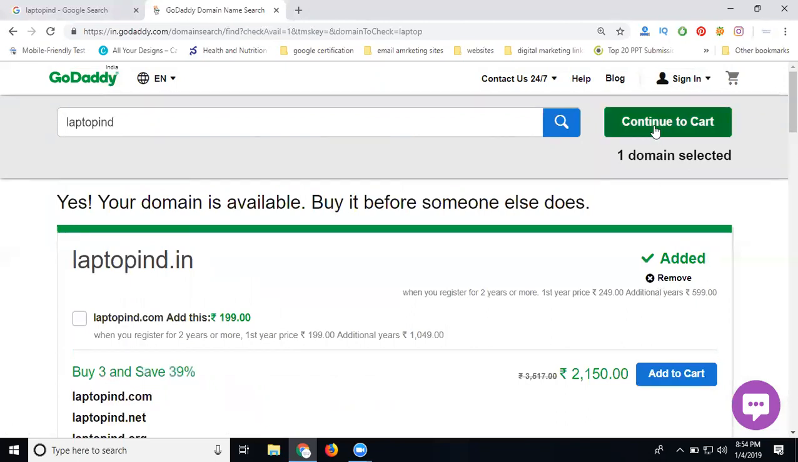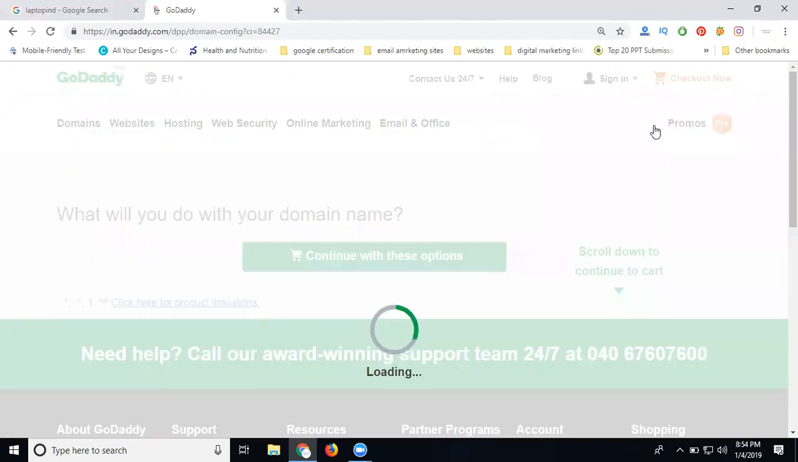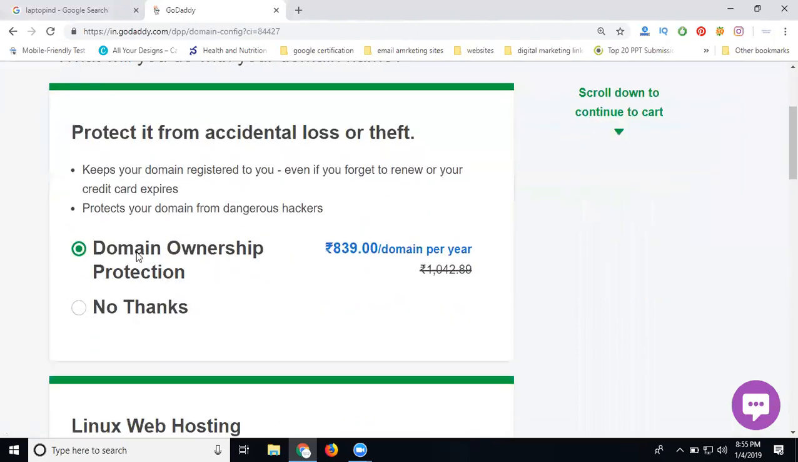Added. After clicking continue to cart, when purchasing a domain name it asks three important questions. One is domain privacy, your official email address, and purchasing hosting. The first one is domain ownership protection. Click no thanks. Domain owner protection, what does it mean? It hides your contact details, email address, and so on.